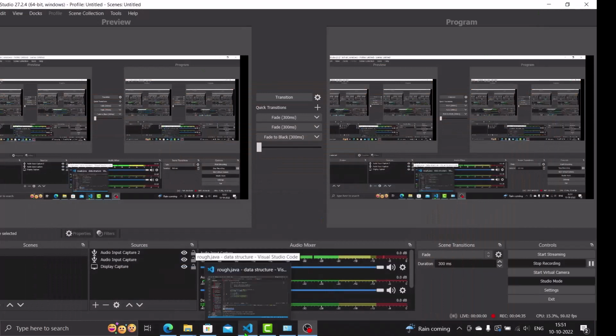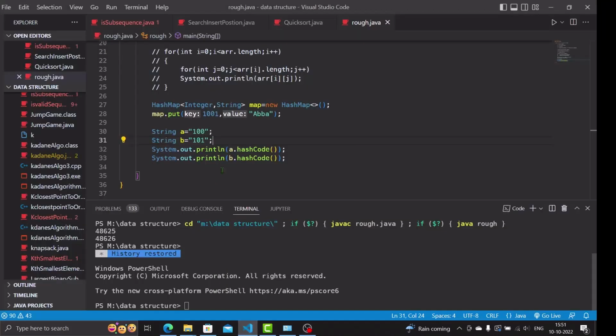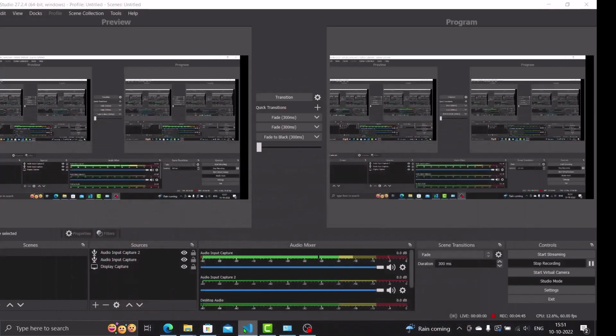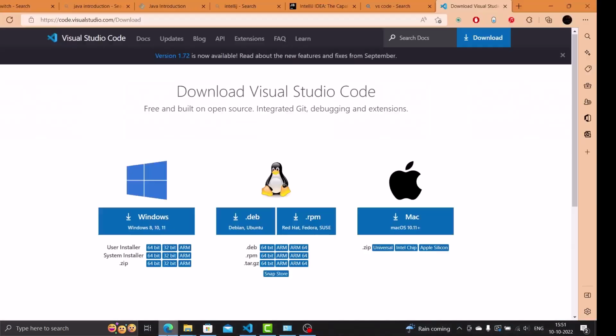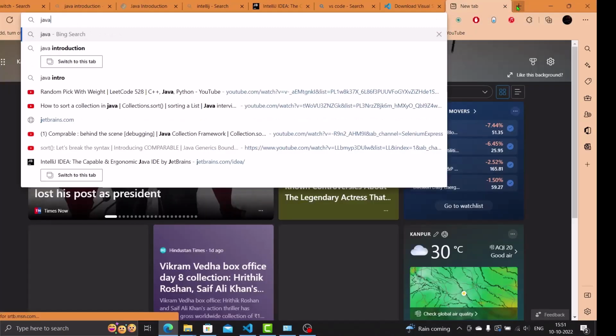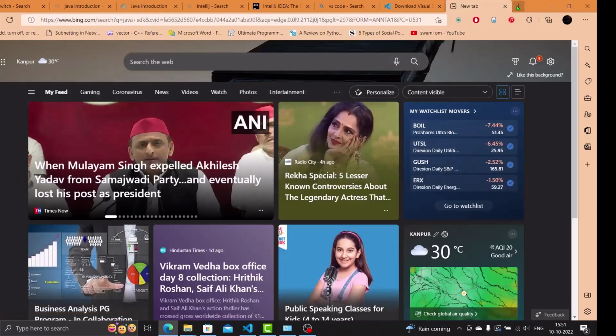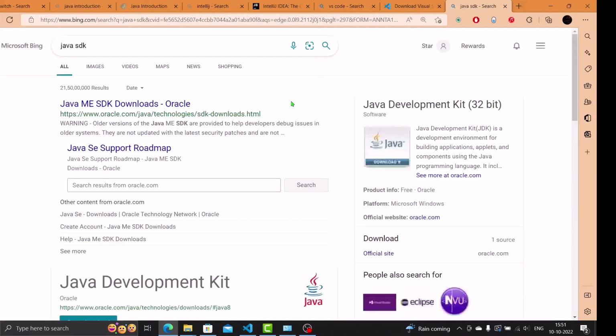With Visual Studio Code, manually installing and running a Java program is a hefty task. Why? Because you have to paste the path and everything. I'll just show you how it's done. After installing Visual Studio Code, just go to the web again and type Java SDK, Java Software Development Kit, and this is the website from Oracle. You can just go and download it.